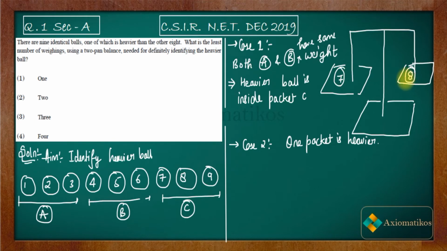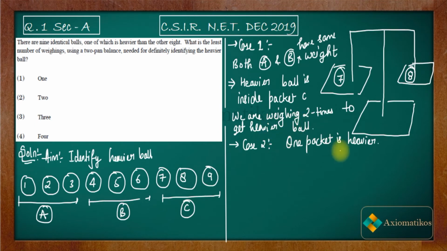Then what will be the heavier ball? The 8th will be the heavier ball. So how many times are you weighing? In this case, we are weighing 2 times to get the heavier ball. Are you getting my point or not? So this should be the strategy.